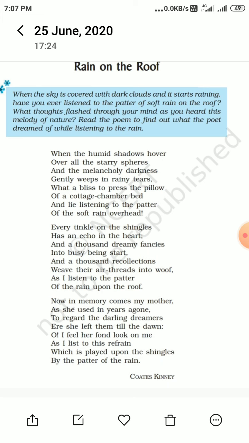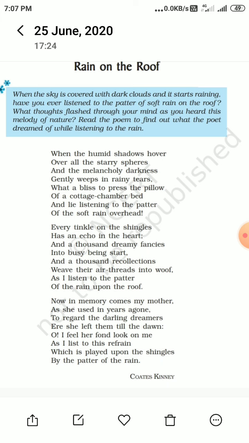The word patter, P-A-T-T-E-R, patter, is the sound word. This is the sound made by the raindrops. Patter is that word by which we can say that the poetic device is onomatopoeia here.